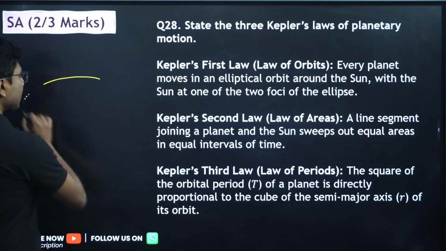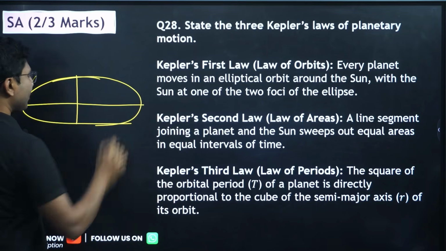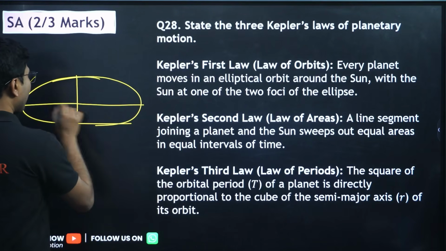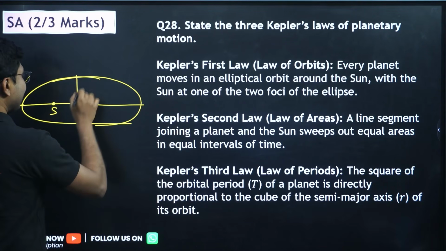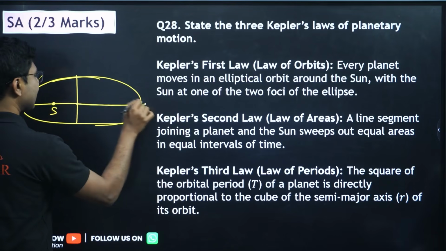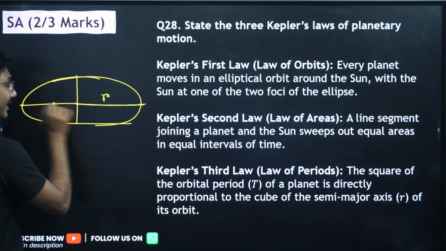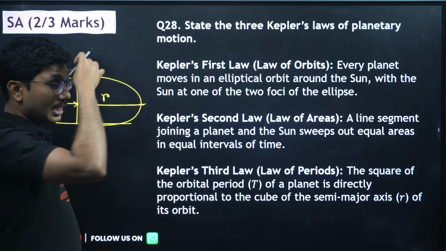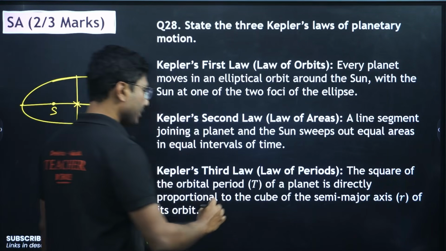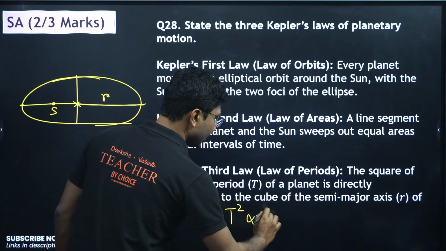So Kepler's law states that each planet is orbiting in an elliptical orbit, and the Sun is located at one of the foci. This distance is called the semi-major axis. It is measured not from the focus but from the center. This distance is called the semi-major axis. So T square is proportional to r cube.